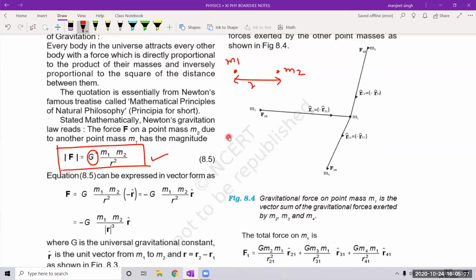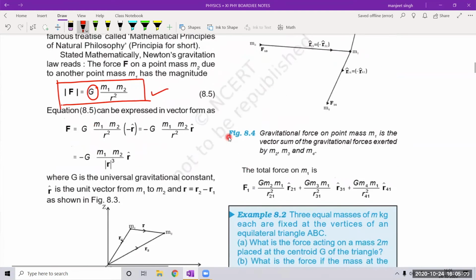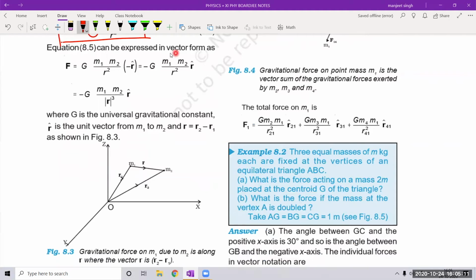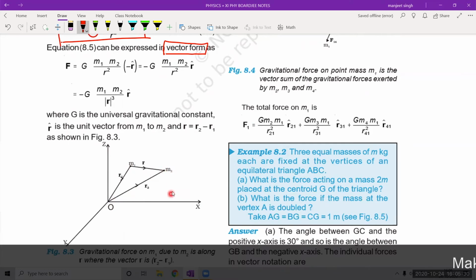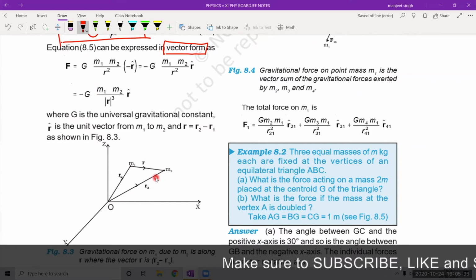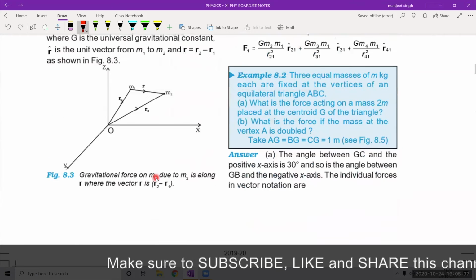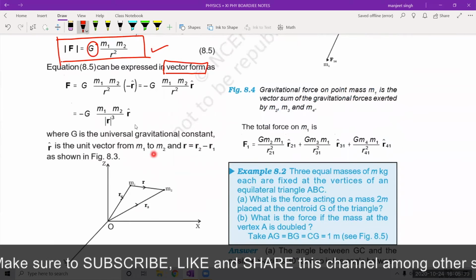Now what if we want to write the vector form of the law? To write the vector form, let us see the figure below. This is the figure in which this is the x-axis, y-axis and z-axis. M1 is located here, position vector R1. M2 is located here, position vector R2. And we want to write the expression for the force. Suppose we want to write F12.